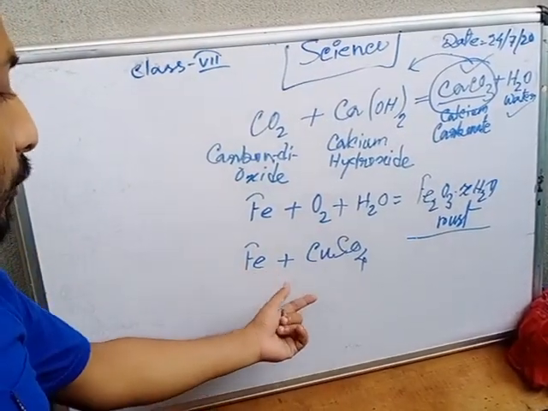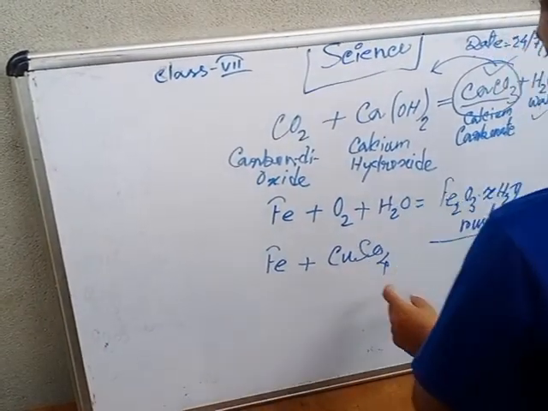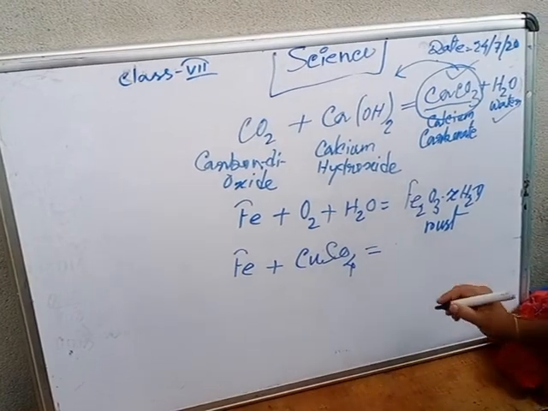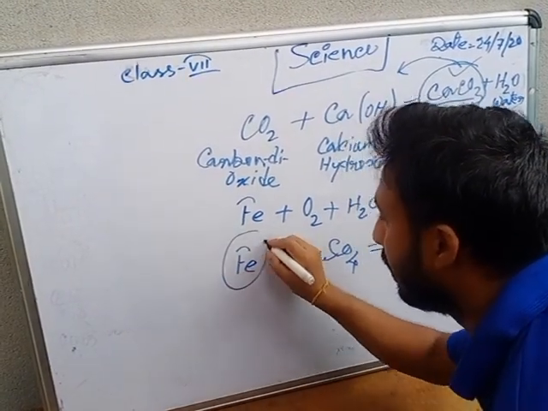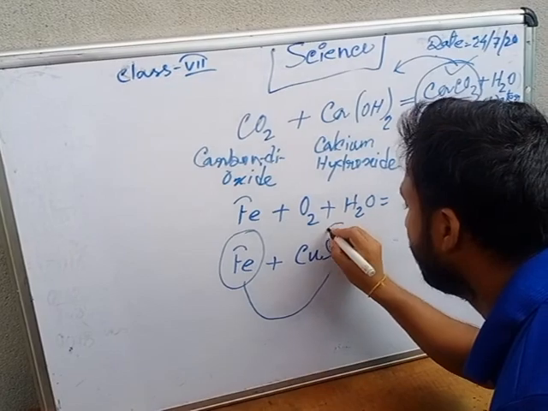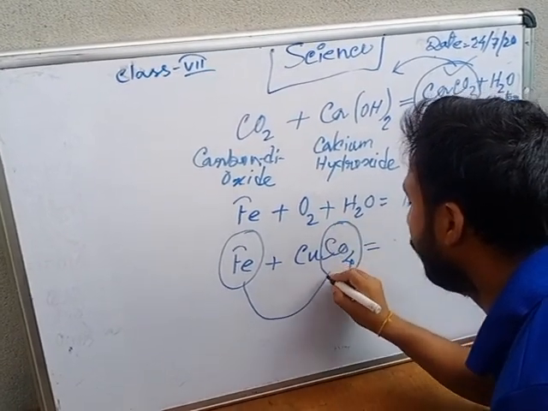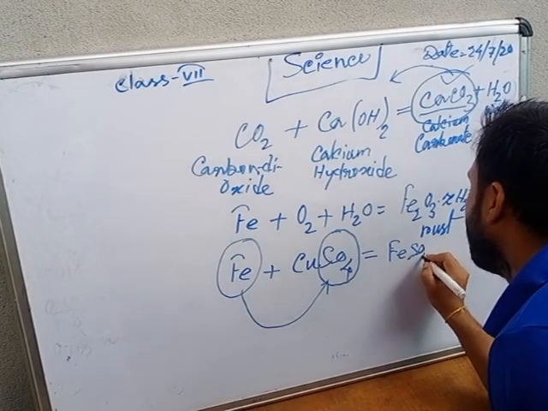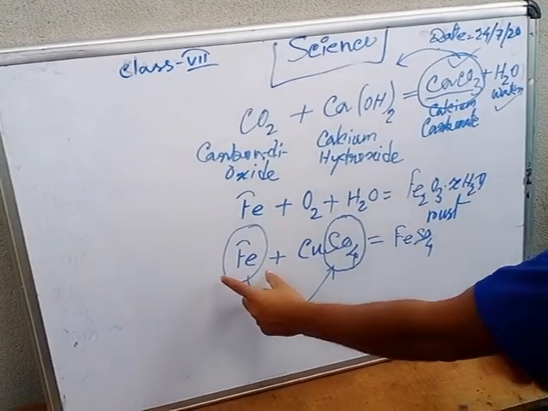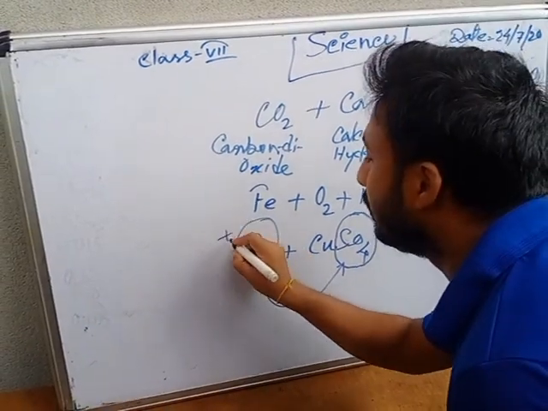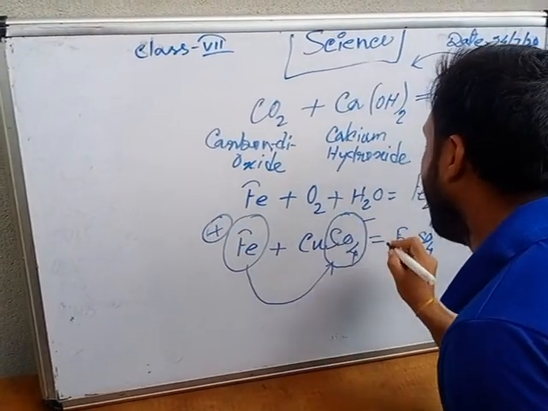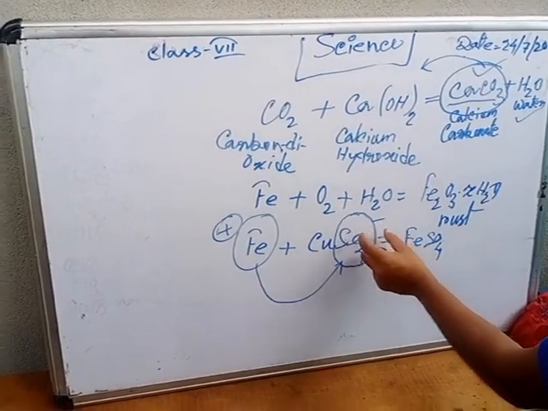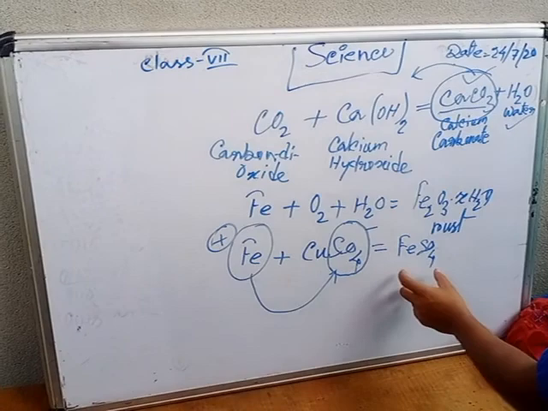If iron reacts with copper sulfate, that means CuSO4, iron makes a compound with sulfate, so it will be FeSO4, that means ferrous sulfate. Iron here is the positive part and sulfate is the negative part, so iron will react with sulfate, the negative part, that means it will be FeSO4.